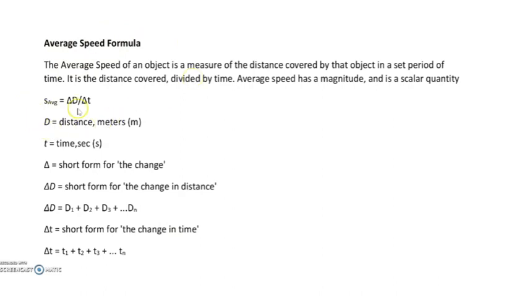Okay, so S average is equal to delta D by delta T, where D is the distance in meters, T is the time in seconds. Delta D we are actually taking for short, that is short form of change in distance, and if we consider that the change in distance is taken by the sum of a couple of distances, then delta D will be equal to D1 plus D2 plus D3 plus etc. up to Dn, and delta T will be T1 plus T2 plus T3 up to Tn. Okay, that is total distance by total time. That will be the average speed. Okay, it is a scalar quantity.